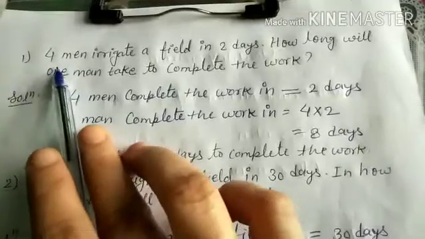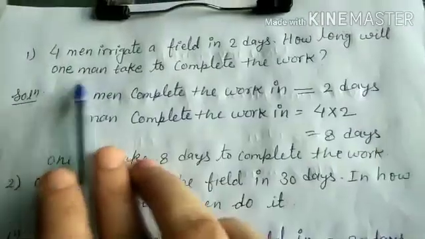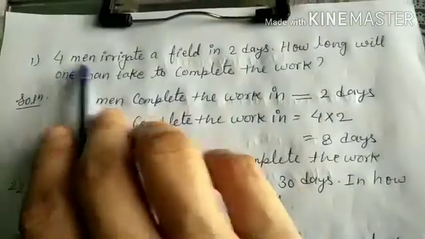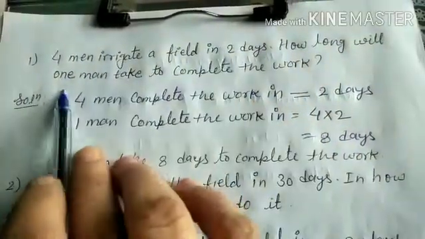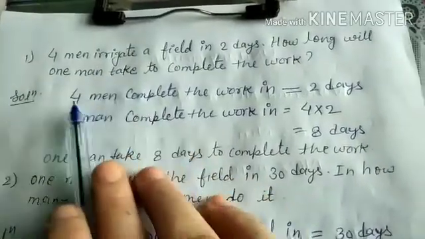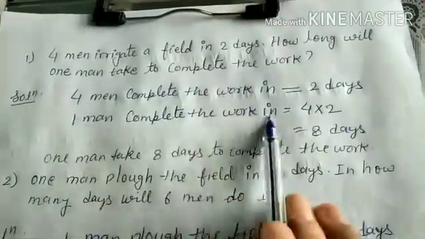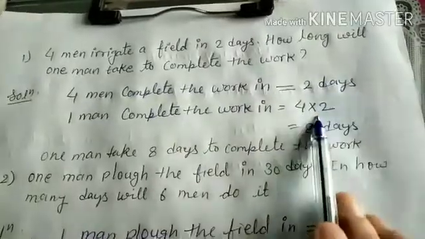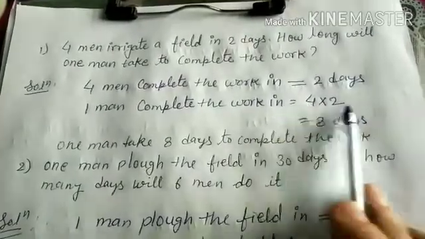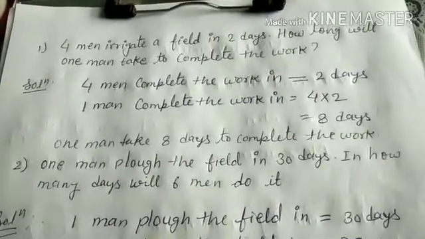Now we have a question here. 4 men irrigate a field in 2 days. How long will 1 man take to complete the work? First of all, we know that if 4 men irrigate the field in 2 days, and the work is now done by 1 man, he will take more time. So the solution: 4 men complete the work in 2 days, so 1 man will take 4 multiplied by 2 days, because 1 man will take more days. 4 twos are 8 days. So 1 man takes 8 days to complete the work.